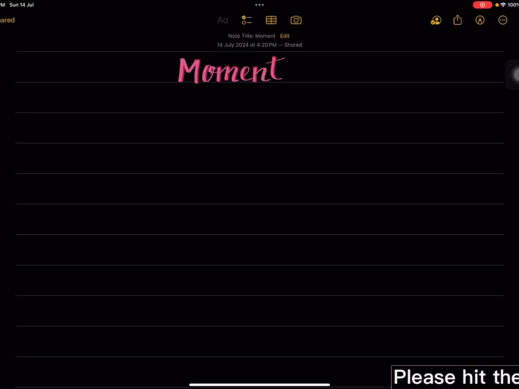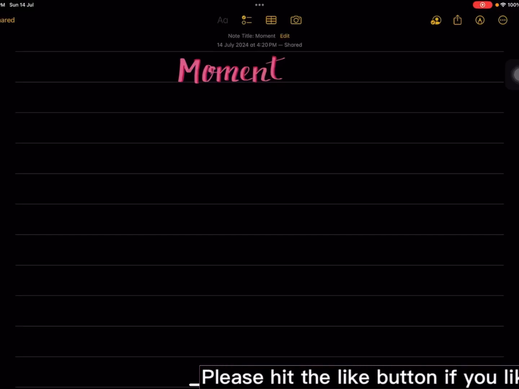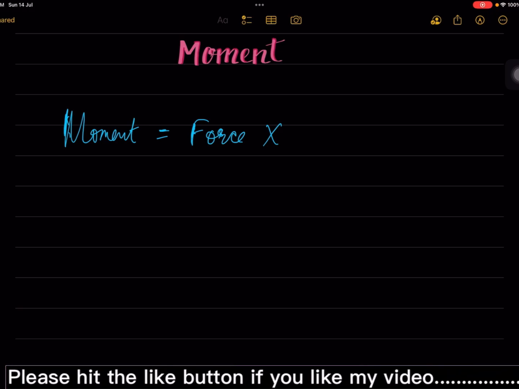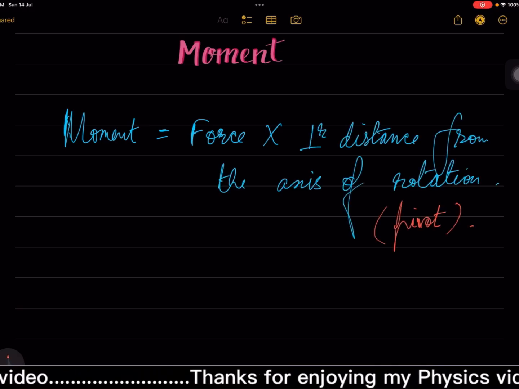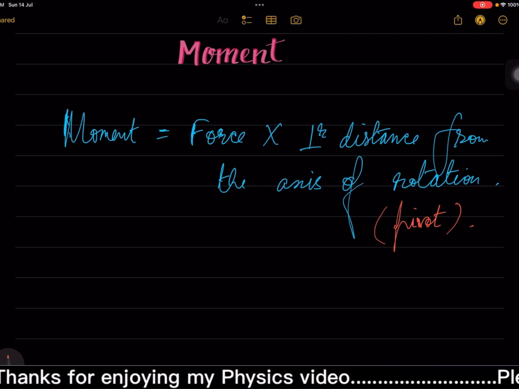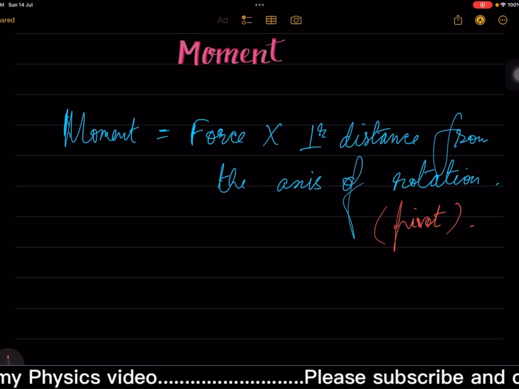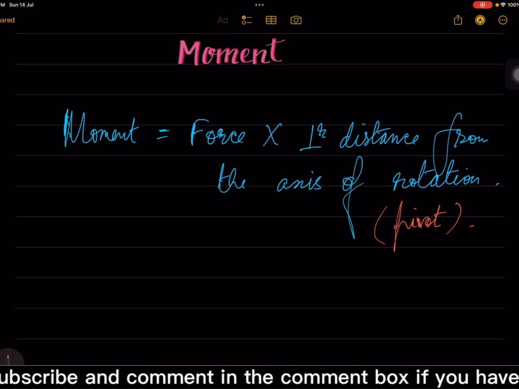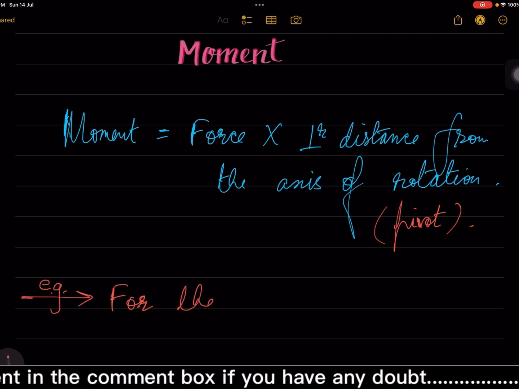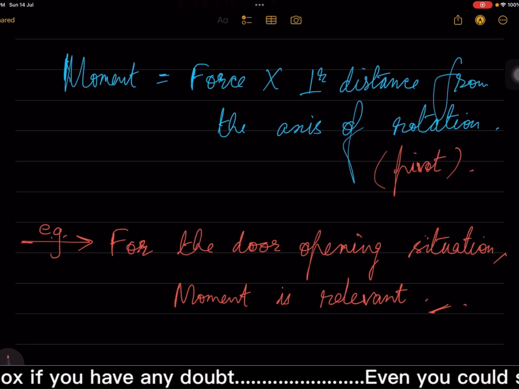Now, what could you recall from the word moment? Force into perpendicular distance. But basically, what type of situations could we have? Like a seesaw, because it should always be perpendicular, both the force and the perpendicular distance. Like a door, a single force for the door, a wrench.